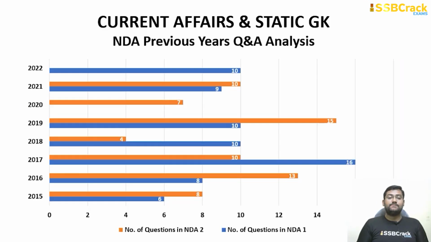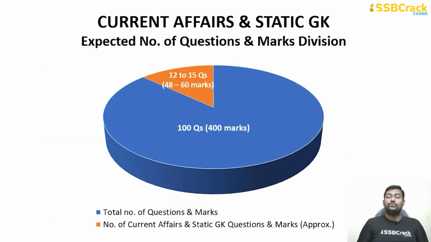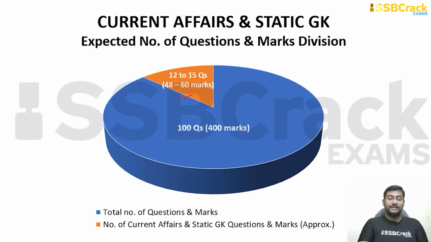And the next most important aspect is current affairs and strategic. In the recent times, the prominence is growing. You can see it, NDA 1 2022, 10 questions were asked from this section, and similarly in NDA 1 as well as 2 2021, 10 and 9 questions were respectively asked. Going by the same trend, again you can expect somewhere around 10 to 12 or up to 15 questions coming from this section. 48 to 60 marks can be easily fetched.